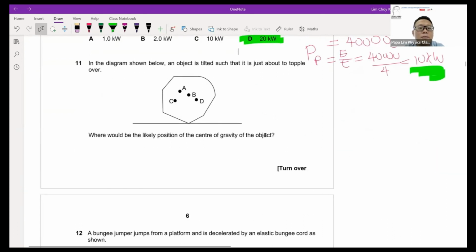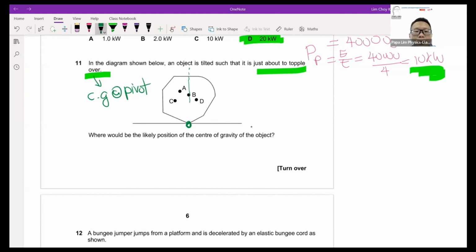Next will be B, which is about the position of the center of gravity, just about to topple. Usually the moment you see this, you will find that the CG is at the pivot area. So if this is the pivot, just about to topple, the only option available on this line will be B. So I will know that the CG of the object is at B, because of the information about to topple, it means that the CG is at the pivot itself. So straight away the option is B already.